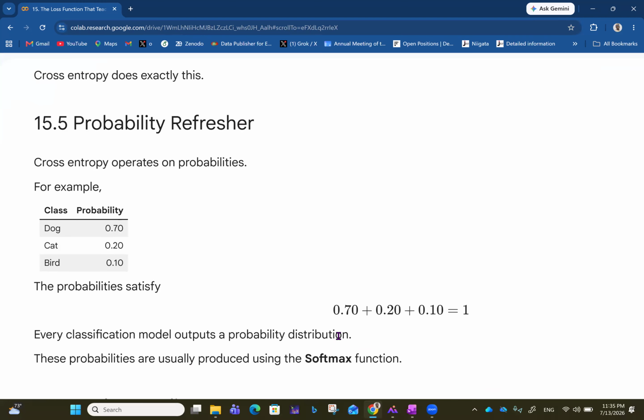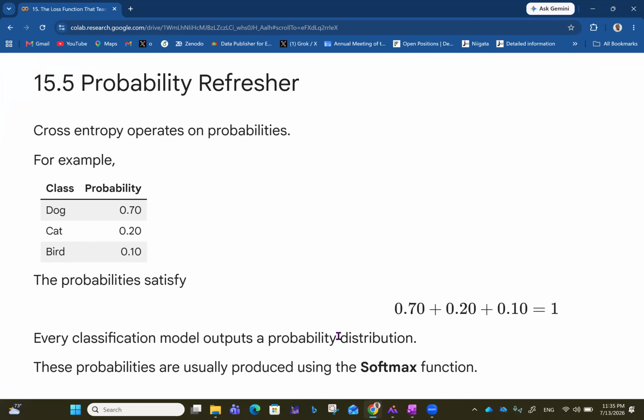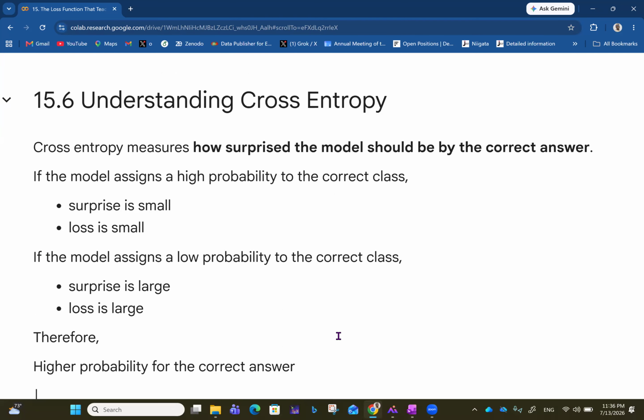Now for a probability refresher. Imagine cross entropy operating on probabilities. For example, dog with probability 0.7, cat 0.2, bird 0.1. These satisfy the fact that 0.7 plus 0.2 plus 0.1 is 1, because every probability should lie from 0 to 1. No probability is less than 0, and no probability is greater than 1. And in a probability distribution, all the probabilities must add up to 1. These probabilities are usually produced using the softmax function, which we saw in a previous video, and we're going to touch on again here.